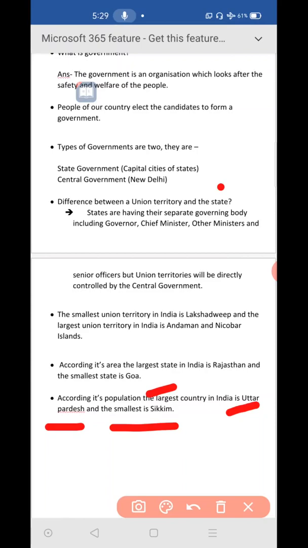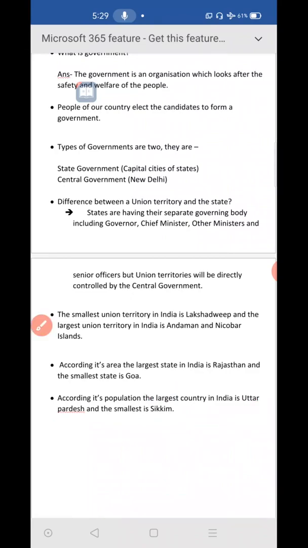These are all the points I covered today. If you have any doubts about these, you can call me and ask. And don't forget to learn those states and union territories names and their capitals. Okay, so all of you learn well.